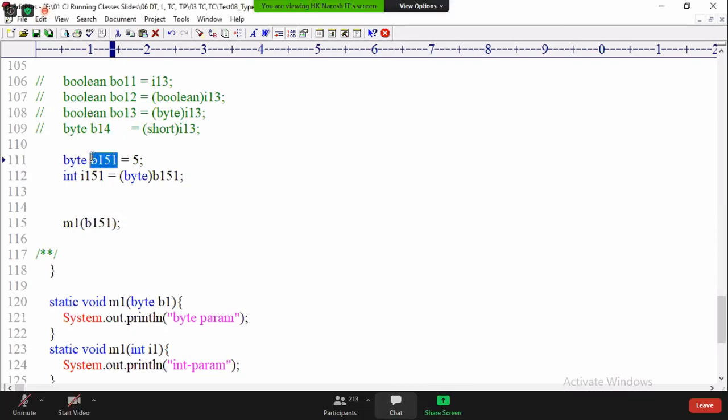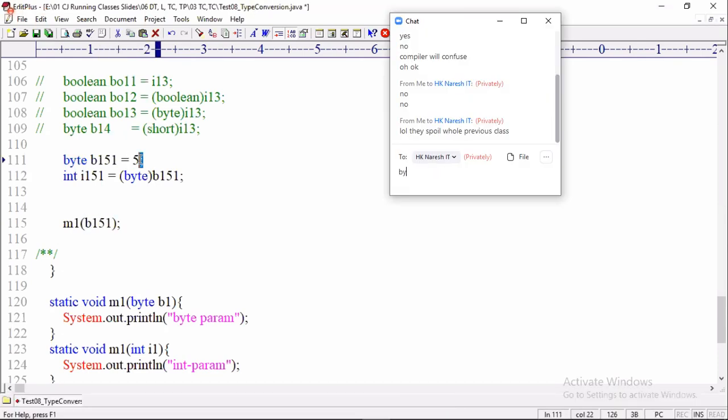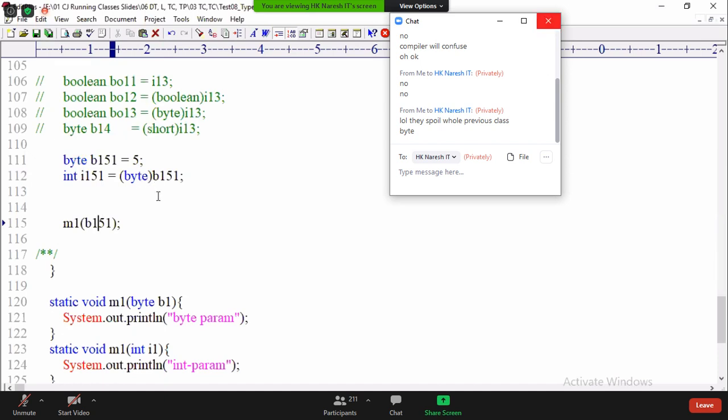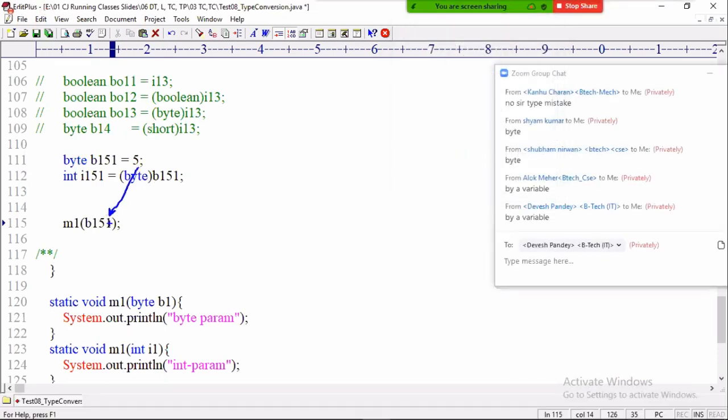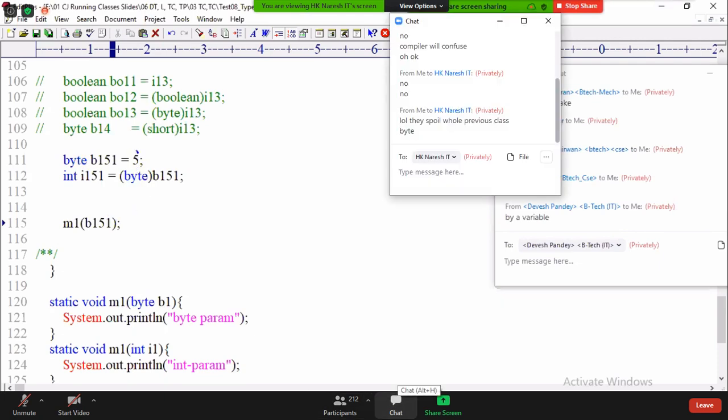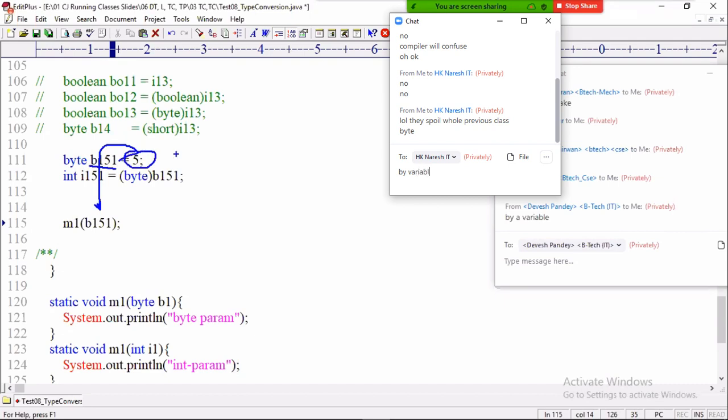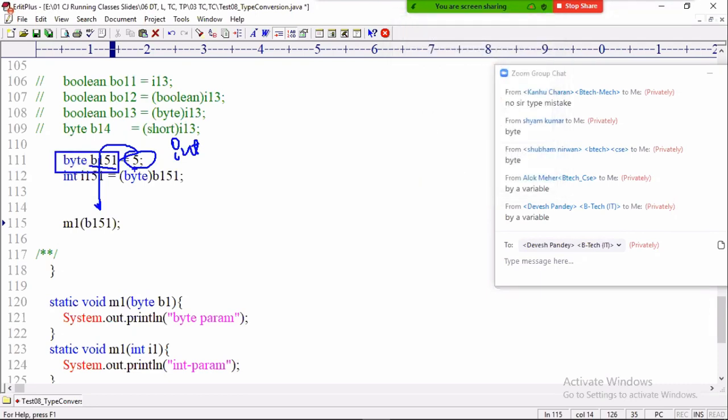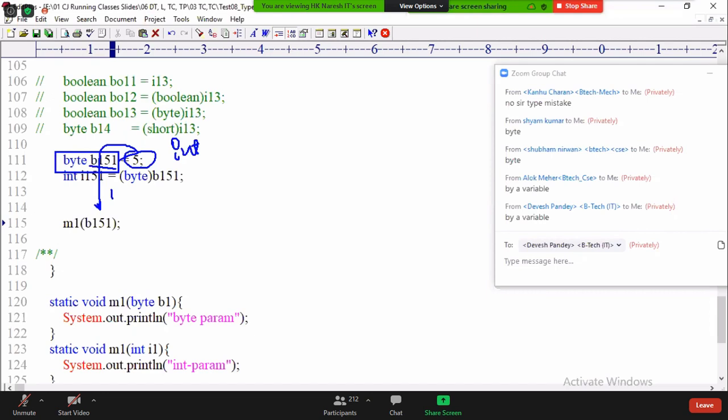b1 is what type? Byte. This value 5 is coming here as a 5 via a variable. Is this 5 directly dropping here? No, it is coming via a variable. When it is coming via a variable, the type has changed. It is by default int type, but once you store it inside a byte variable, the type changes to byte. Then which parameter method should execute? The byte parameter method should execute.